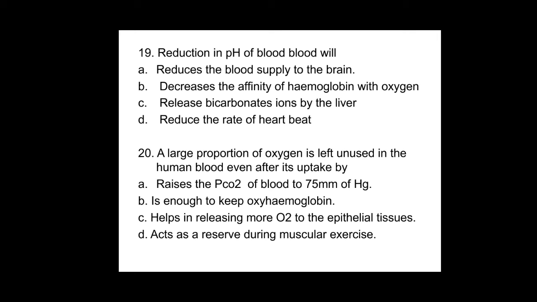When the carbon dioxide concentration goes on increasing, its partial pressure also increases. So when partial pressure of carbon dioxide increases, partial pressure of oxygen will be less. So when oxygen is less, the affinity of oxygen binding with the hemoglobin also becomes less. So for 19th question, answer is B.